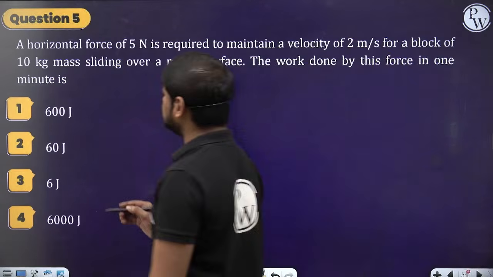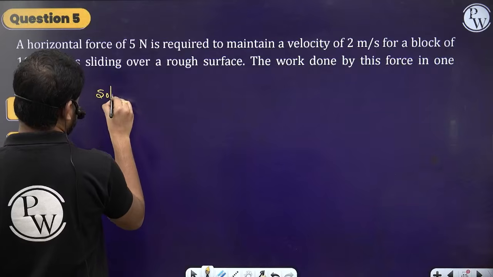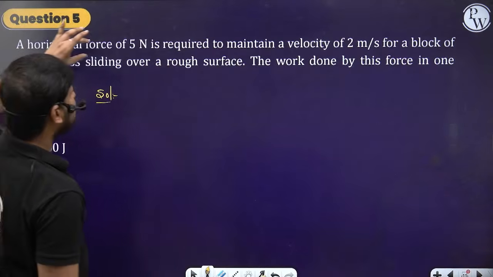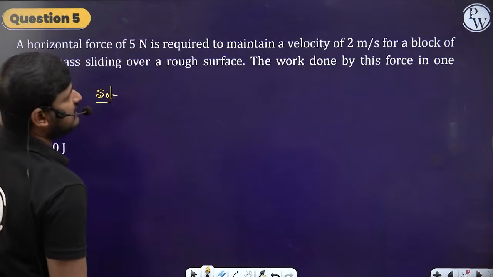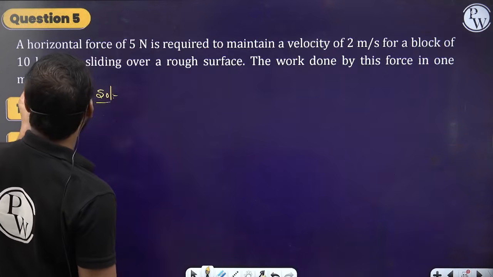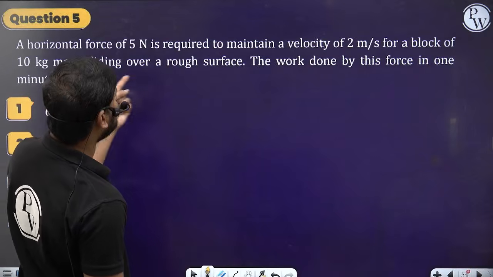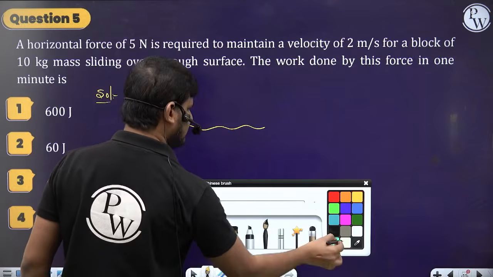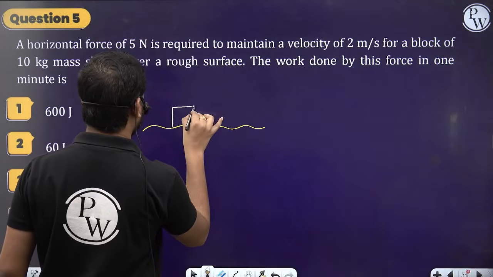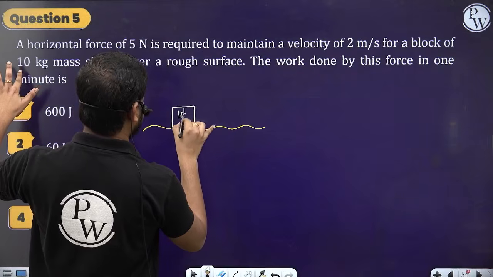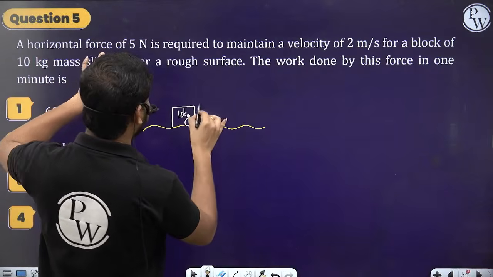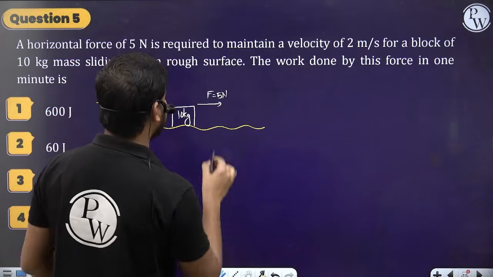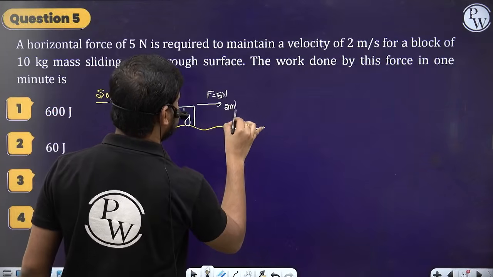Let's take the next question, question number 5. Simple questions, so let's move faster. A horizontal force of 5 newtons is required to maintain a velocity of 2 meters per second for a block of 10 kg mass sliding over a rough surface. So consider here a rough surface and a block of mass 10 kg. A horizontal force of 5 newtons is required to maintain a constant velocity of 2 meters per second.